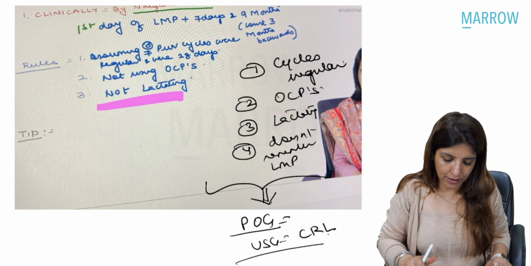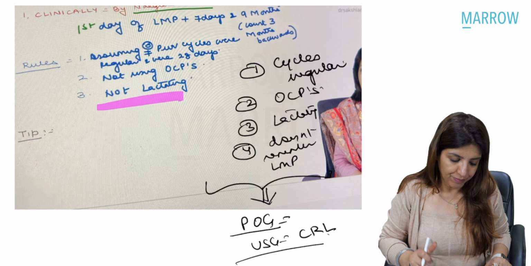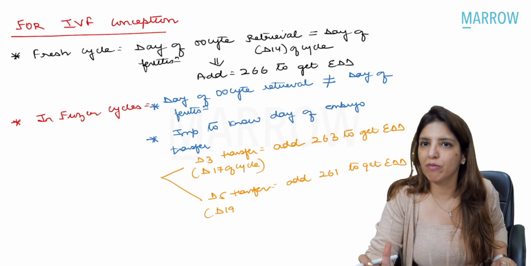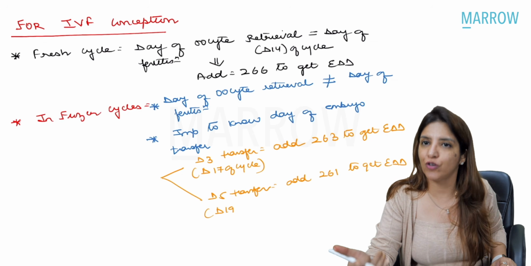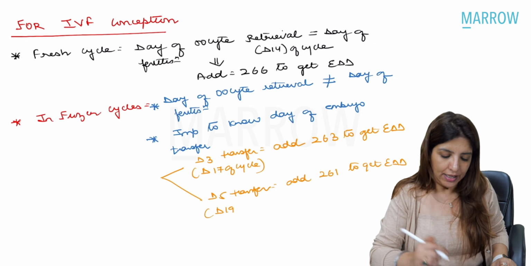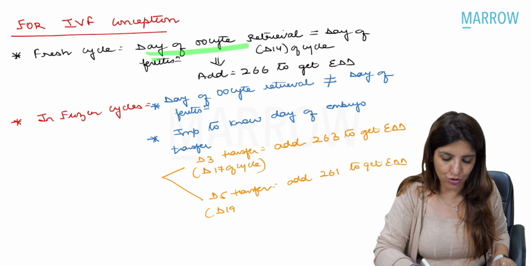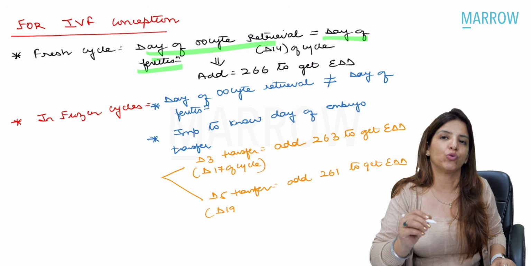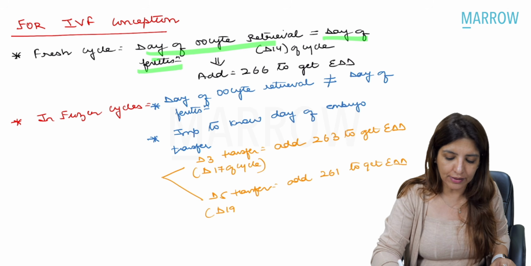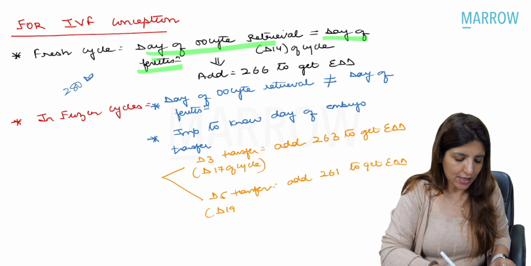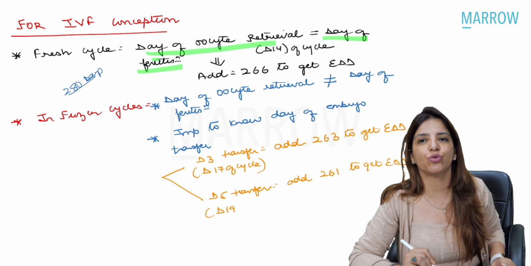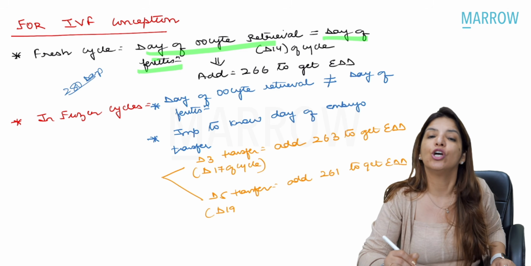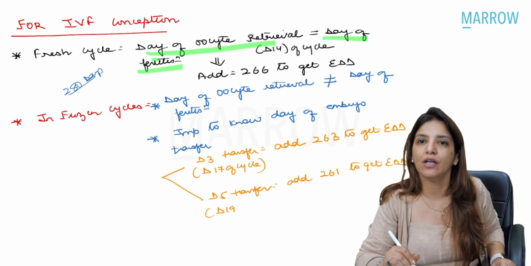Then the other thing which I want you to remember is for IVF conceptions. In IVF conception, that could be a fresh cycle or a frozen cycle. In a fresh cycle, the day of oocyte retrieval is equal to the day of fertilization. In other words, the day of oocyte retrieval is day 14 of the cycle, and all of you know that the total duration of pregnancy is 280 days. So if I want to calculate EDD, I would be given the day of oocyte retrieval. To that, I have to add 266 days to get the EDD, right?